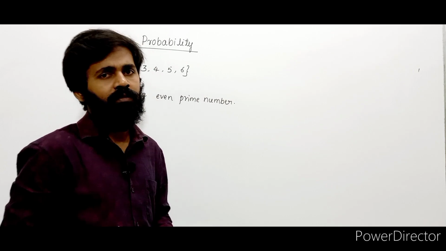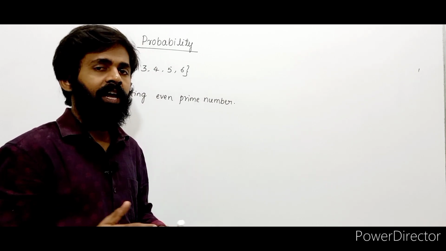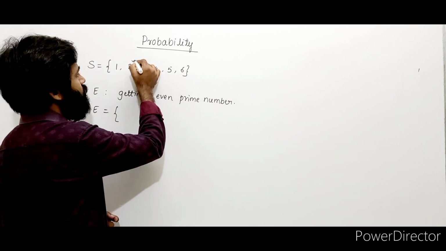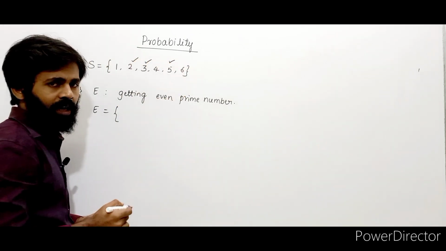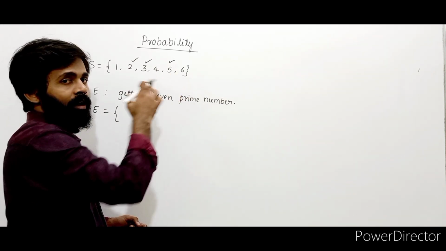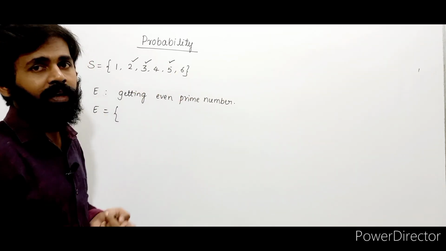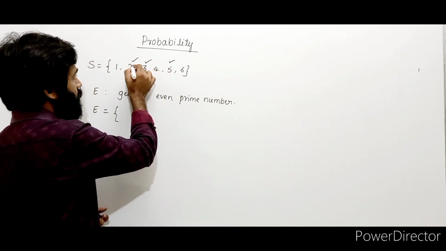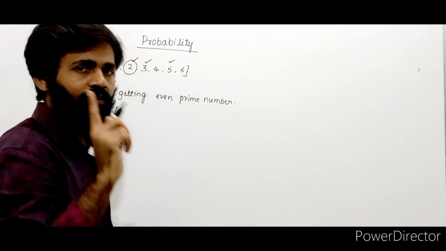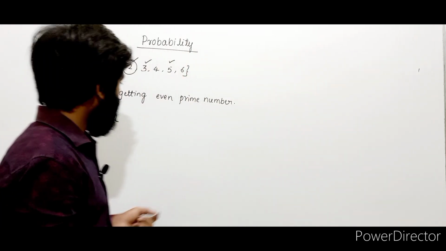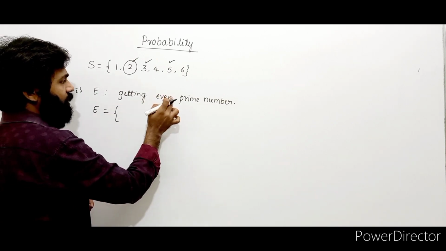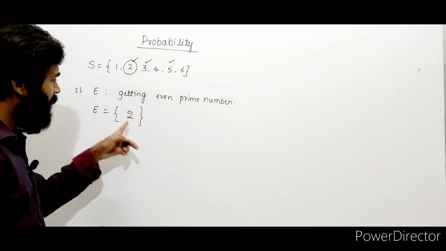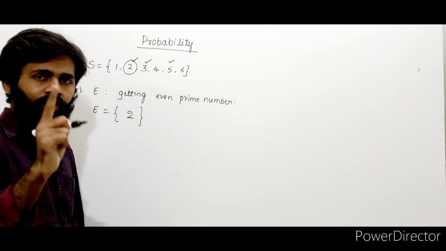Now see here, what is the even prime number? First of all, what is prime number? Which is not divisible by any other numbers except 1 and itself. Right, now which are prime numbers here? 2, 3, 5 are prime numbers. 4 and 6 are composite numbers. 1 is neither prime nor composite. In 2, 3, 5, which is even? 2. Remember one thing, 2 is the only even prime number. Now the set E contains what? Only even prime number, means only 2.